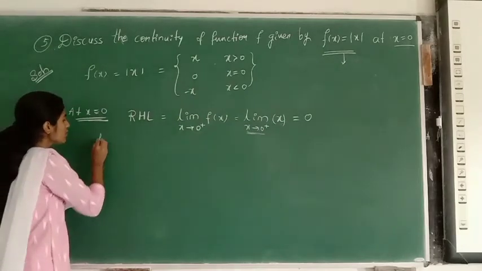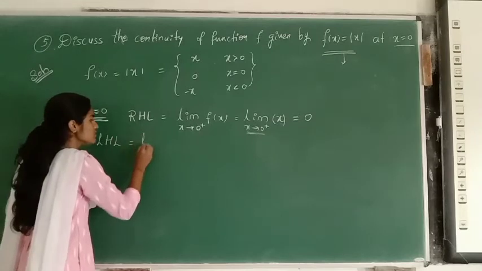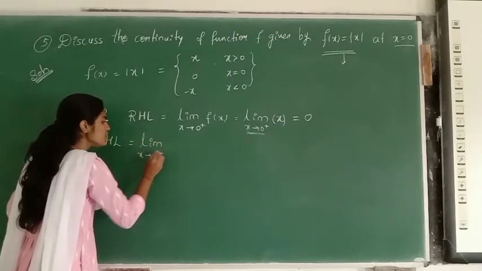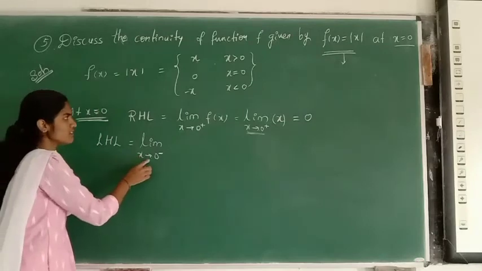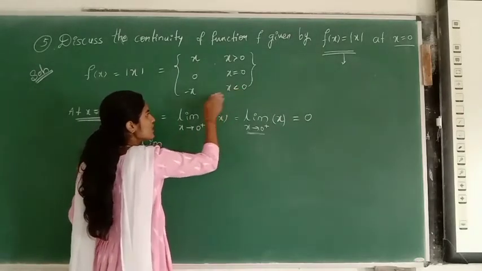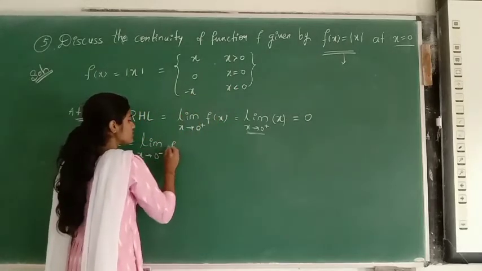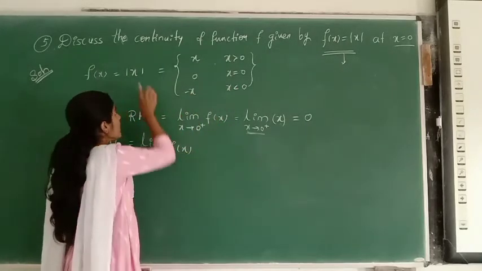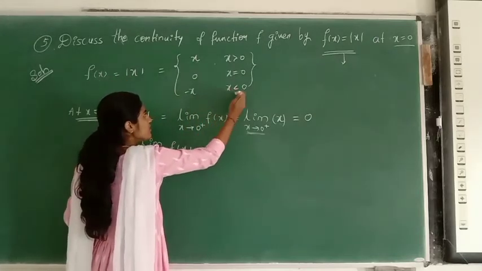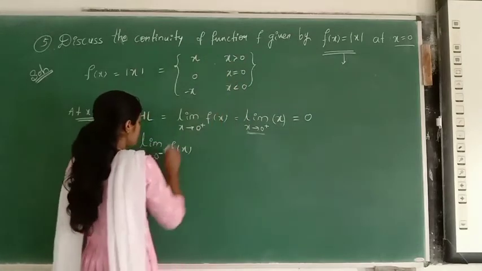Now check for the left hand limit. That is see, limit x tends to 0 minus. See, 0 minus means smaller than 0. So what value does it take? Minus x. See, f of x takes the value minus x when it is the left hand side. That is 0 minus. See, this is 0 plus, this is 0 minus.